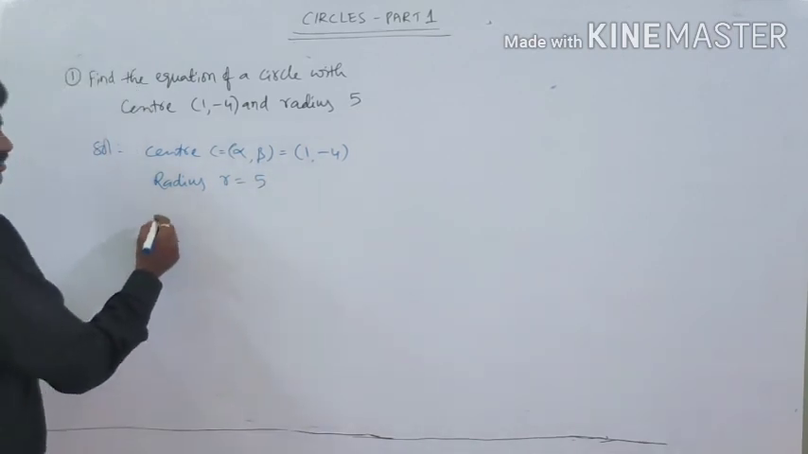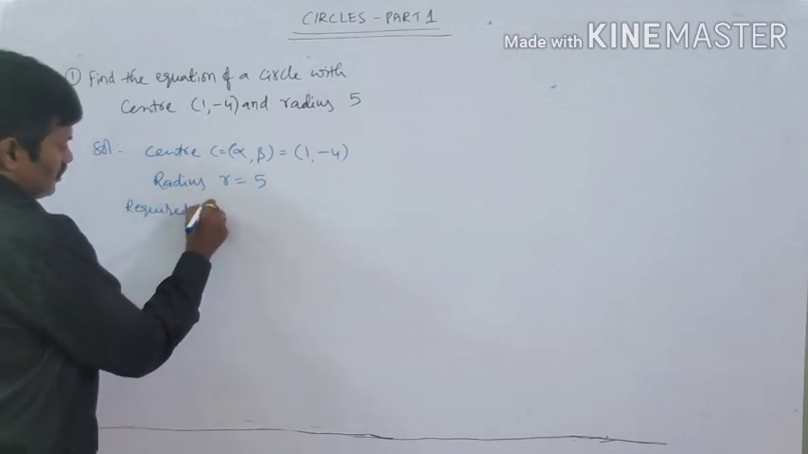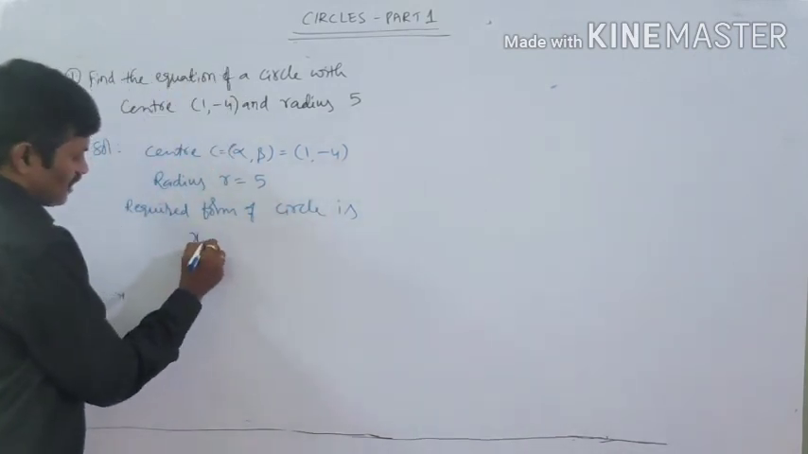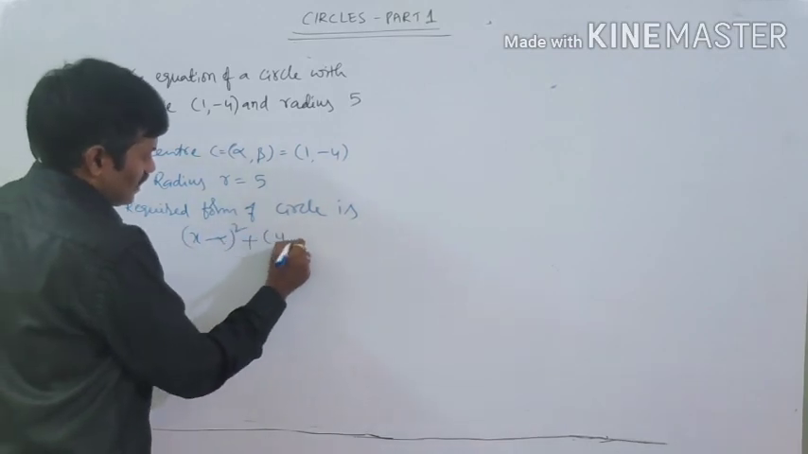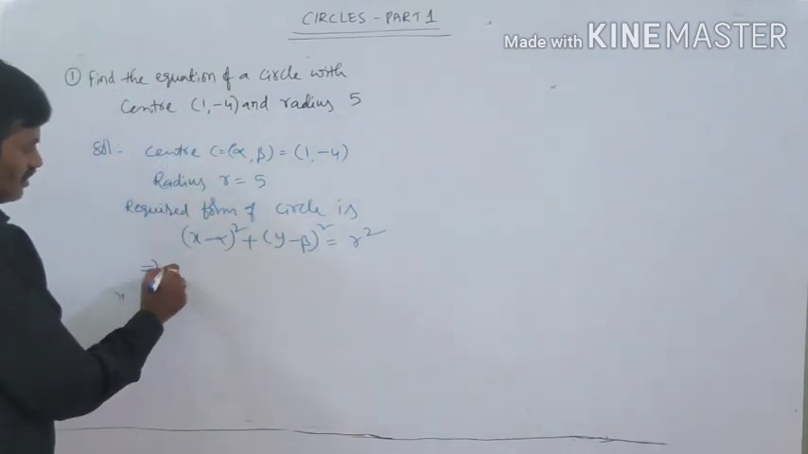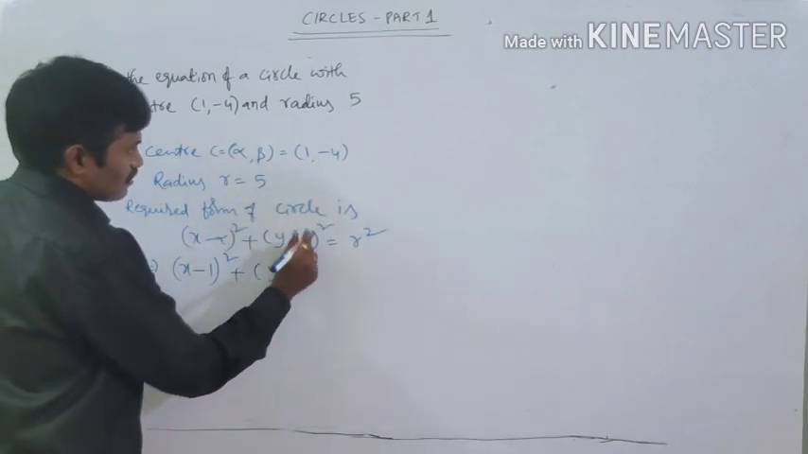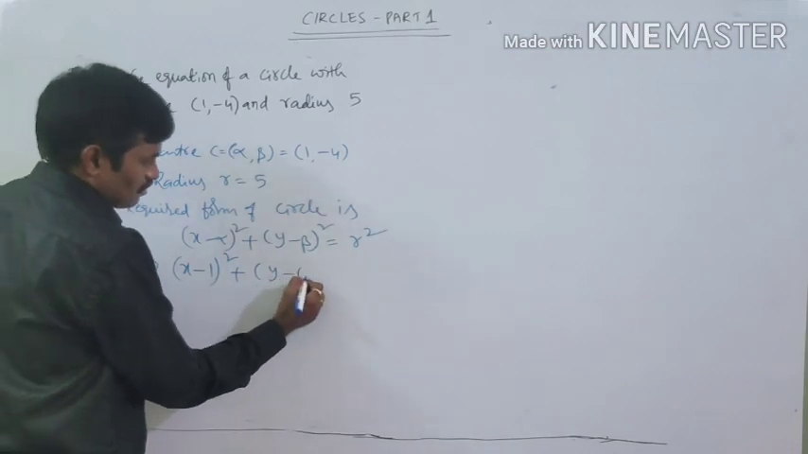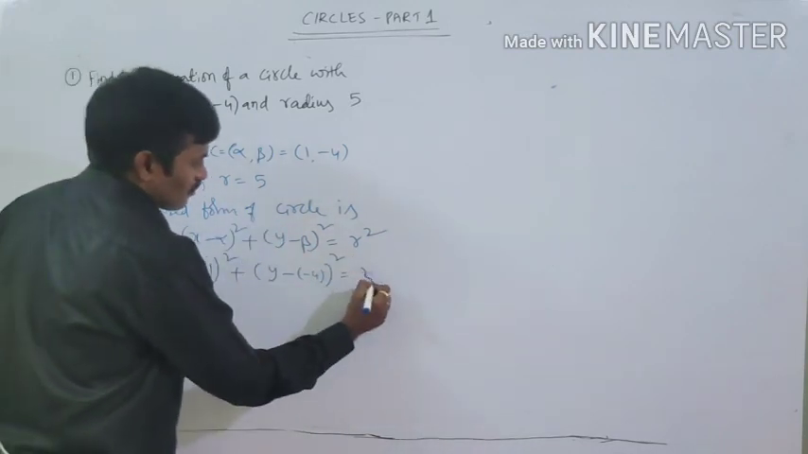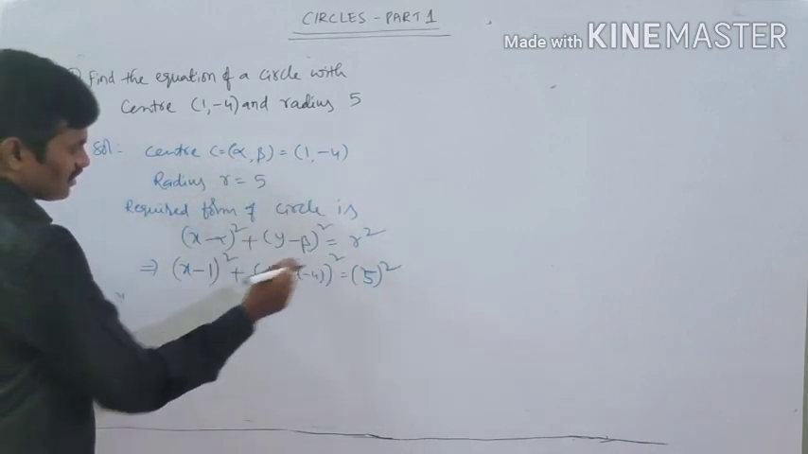Now what is the equation of the circle? The required form of a circle is x minus alpha whole square plus y minus beta whole square is equal to r square. Is it? Yes. Now x minus alpha, here 1, whole square plus y minus beta, here beta is minus 4, so minus of minus 4, whole square is equal to r square. The r value is 5 square. I just substituted the values of alpha, beta and r.